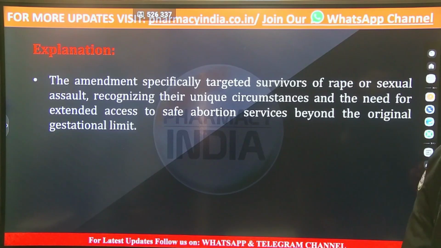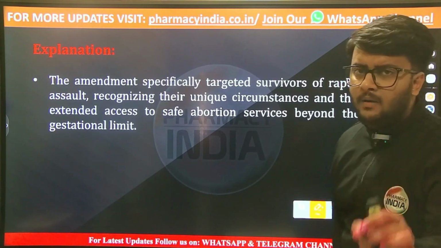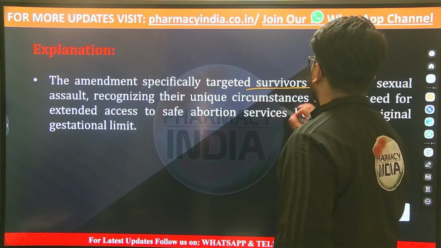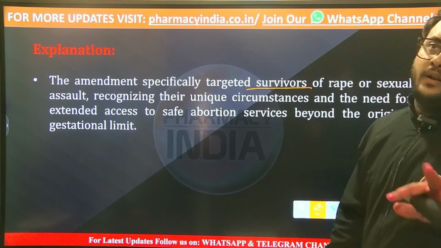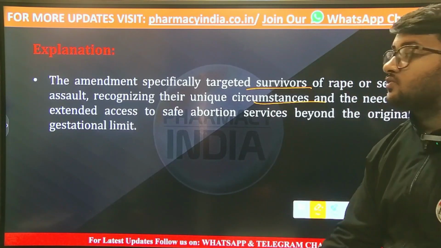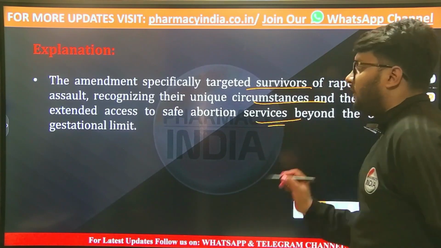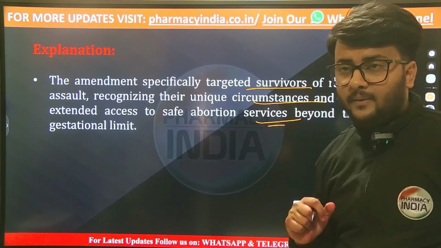If we're talking about the 2021 amendment of the MTP Act, the amendment specifically targeted survivors of sexual assault or rape, recognizing their unique circumstances and the need for extended access to safe abortion services beyond the original gestational limit according to this act.